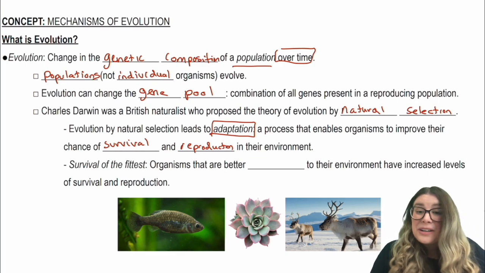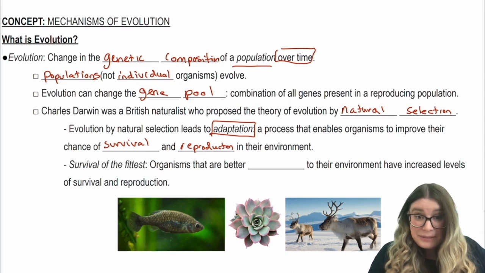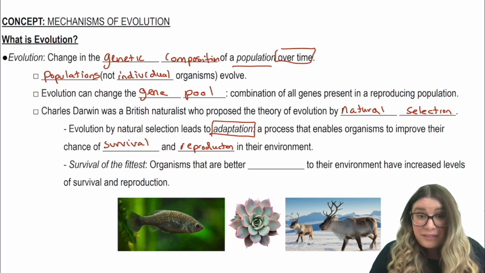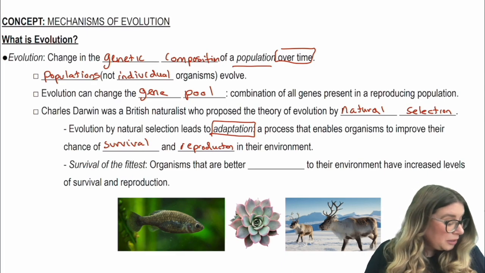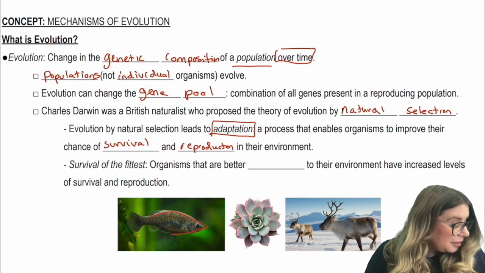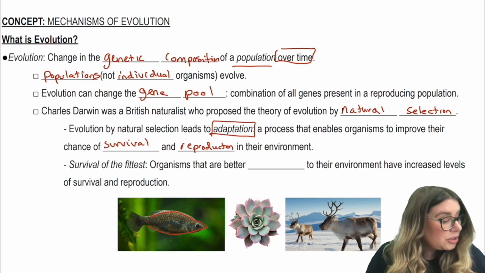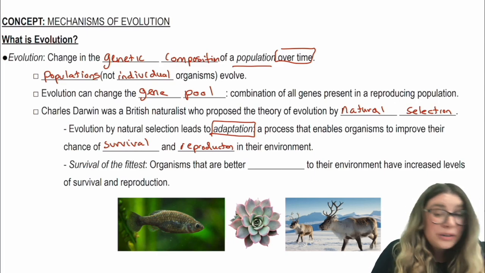Now, I have 3 pictures down here. My first picture is of a fish. What adaptations do fish have to their particular environment? They live in the water. One thing fish have is that they have a torpedo-like body shape. Their body is this torpedo shape because it makes them more streamlined.